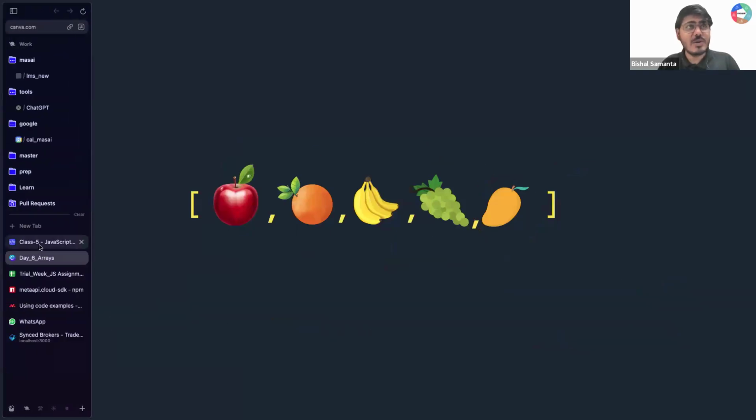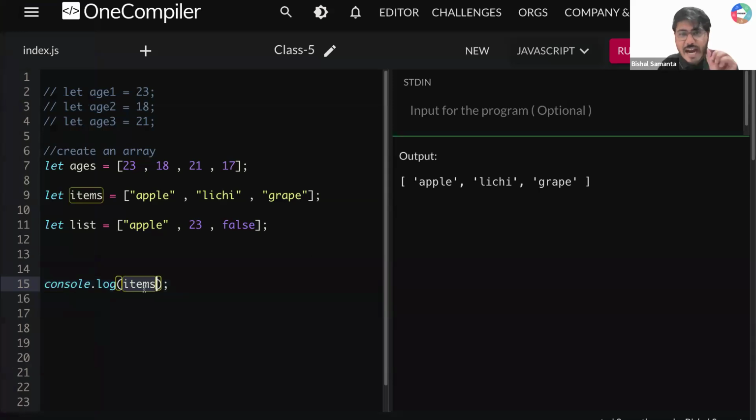Now let me show this with an example. If I write items, I'm getting the whole array, right? But let's say I don't need the whole array. Let's say I'm writing here items of 0. Can you tell me, guys, what I'm supposed to get?